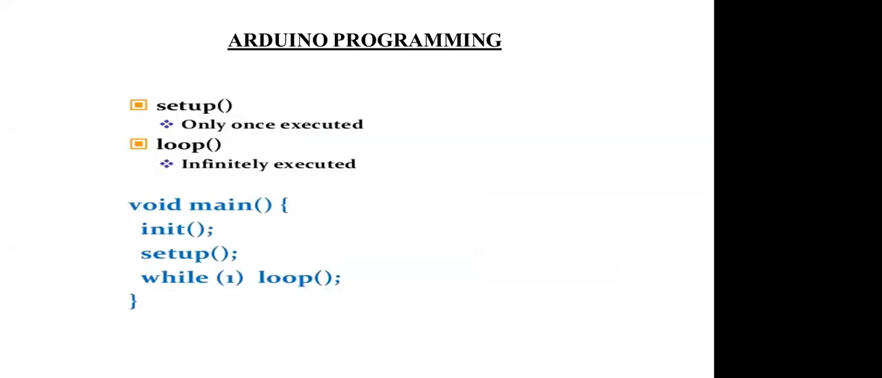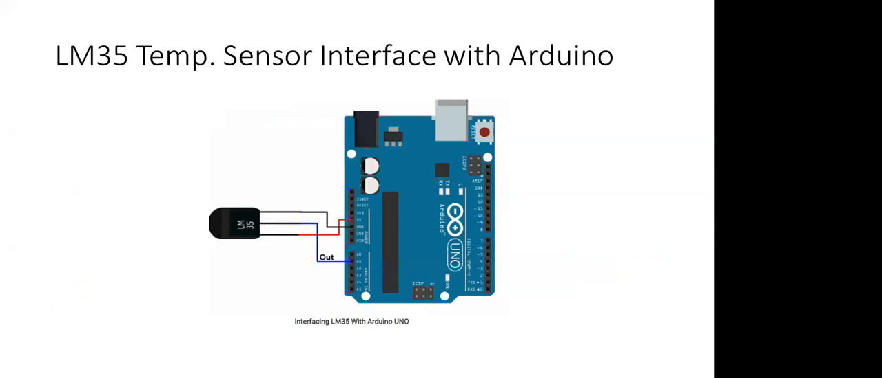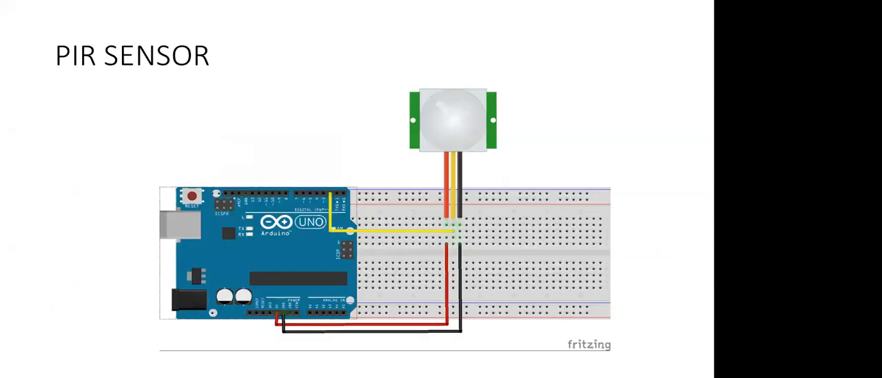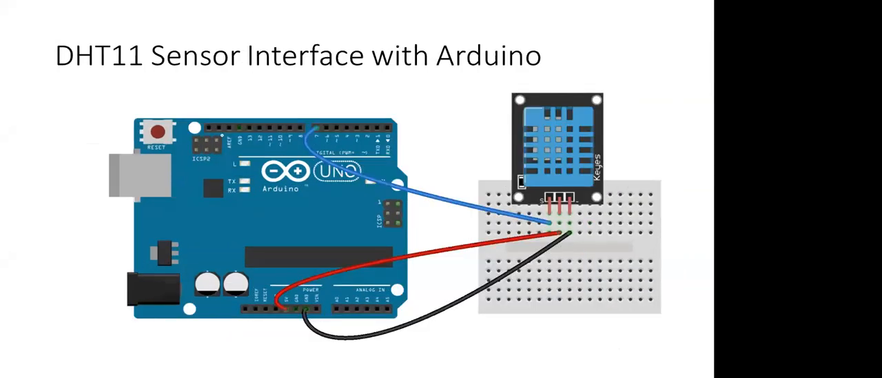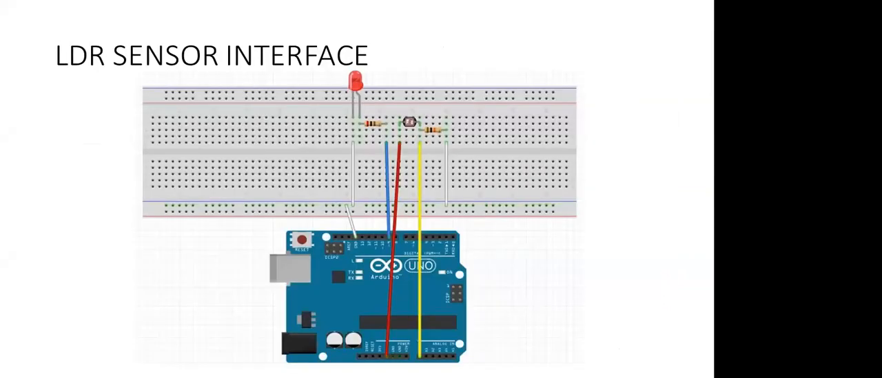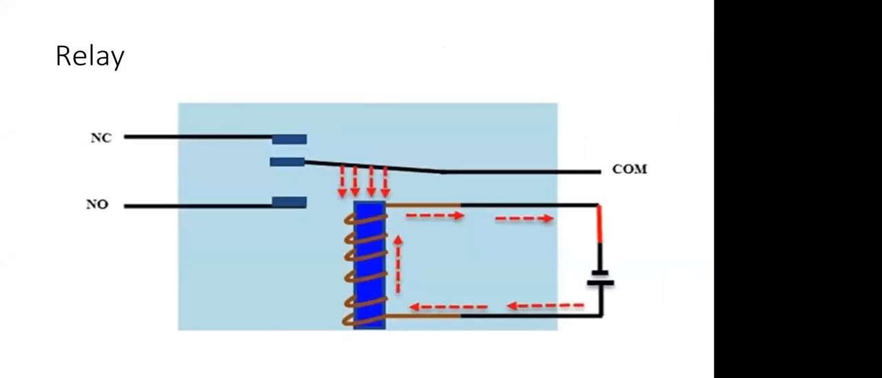A very important part that we are going to discuss: we can interface different sensors, the LM35 sensor and the PIR sensor. We can do graphical coding also. The ultrasonic sensor is very important; with its help you can make a social distancing gadget. You can use a temperature sensor for detecting environmental temperatures, and an LDR sensor for light intensity, which we have already discussed. You can use a relay module.